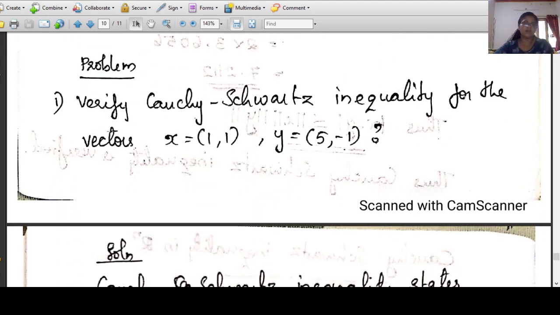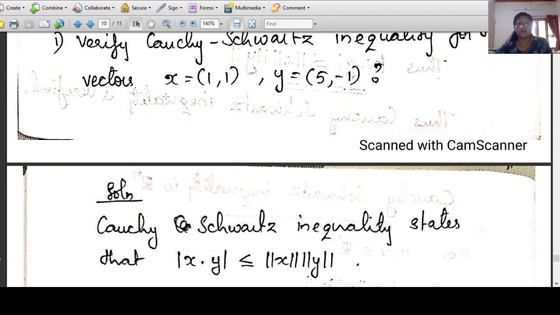Next we are considering a problem. Verify the Cauchy-Schwarz inequality for the vectors x equal to 1, 1 and y equal to 5, minus 1. Here x and y are taken from the space R2 because they have two components. So we have to verify the Cauchy-Schwarz inequality for the vectors x and y.